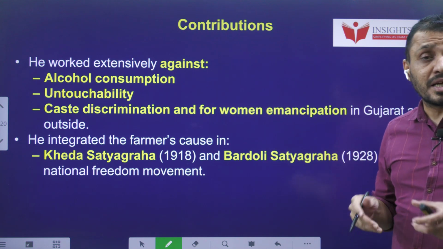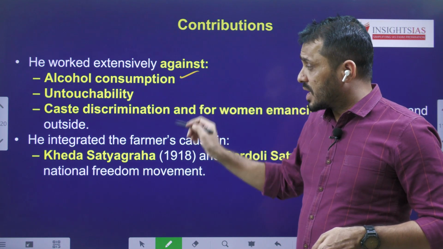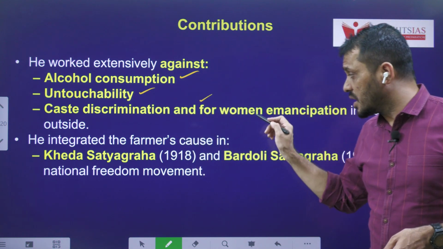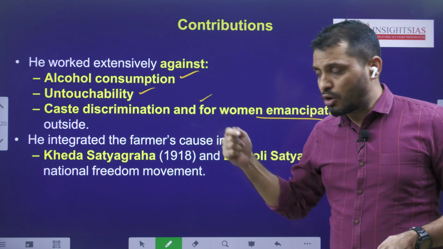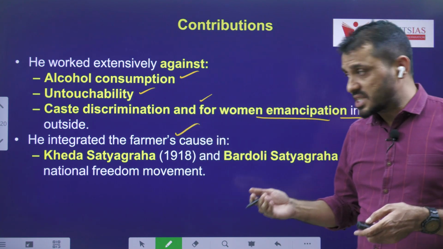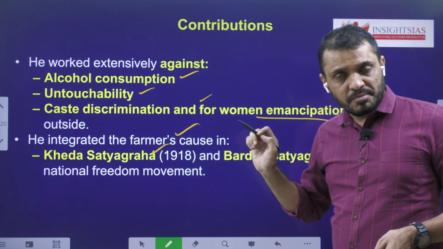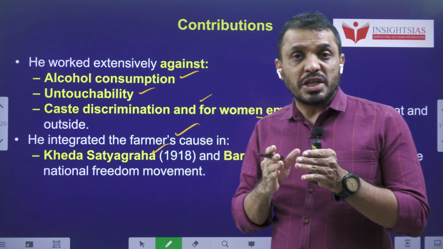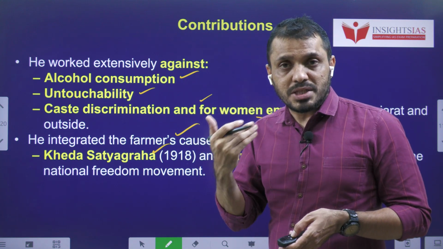And Sardar Vallabhbhai Patel's contribution to social reforms. He fought against alcohol consumption, untouchability and caste discrimination, and he promoted women's emancipation, that means empowerment, in Gujarat and outside of Gujarat as well. He integrated farmers' causes such as the Kheda Satyagraha and Bardoli Satyagraha into the Indian national movement. That means his main idea was that we cannot separate the Indian national movement from the farmers' cause. So he integrated the farmers' cause into the Indian national movement.